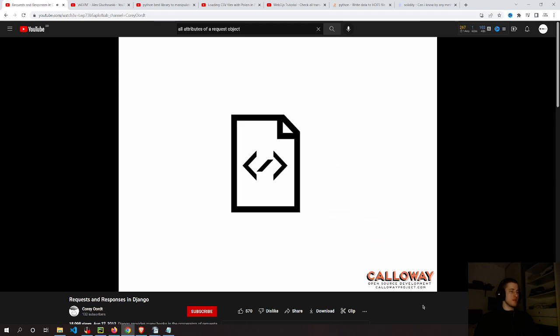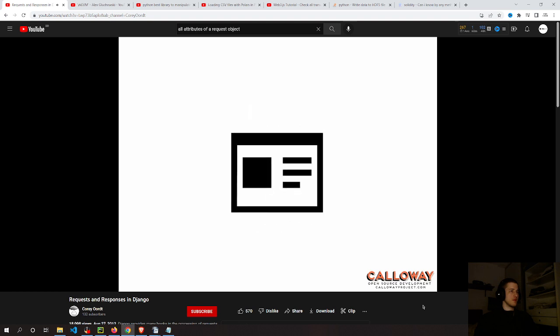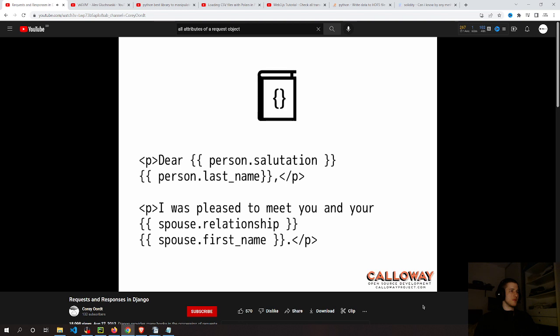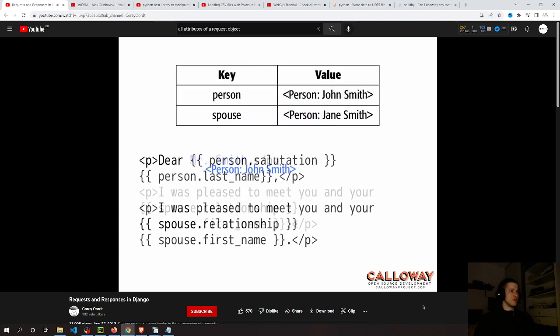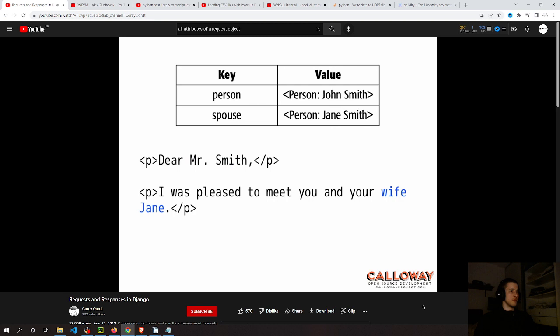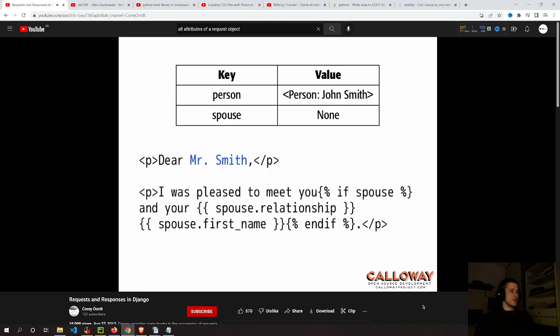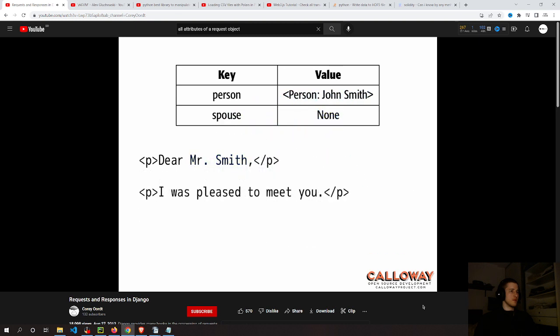Regardless of whether the view rendered the template or Django called the response's render function, the process is the same. A template is converted into the final response. Template rendering involves a template and a context dictionary. A simple template might just have variables that are substituted with the values associated with that key in the context. More complex templates can introspect the context to decide how to display the data intelligently.